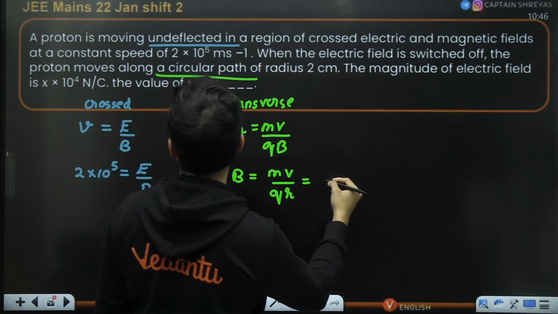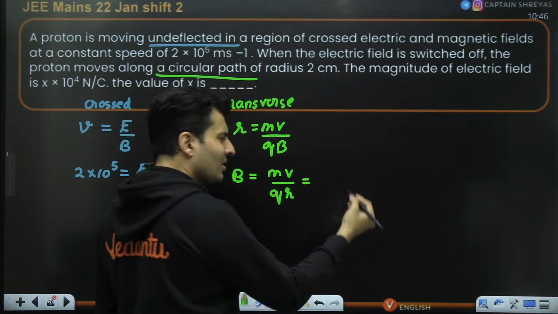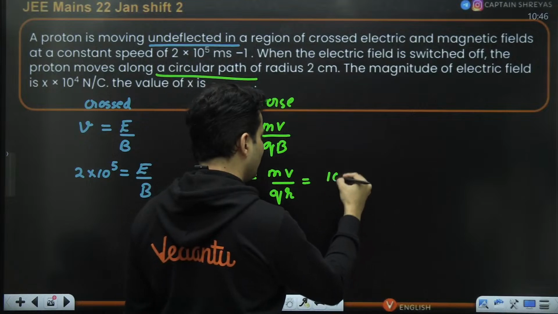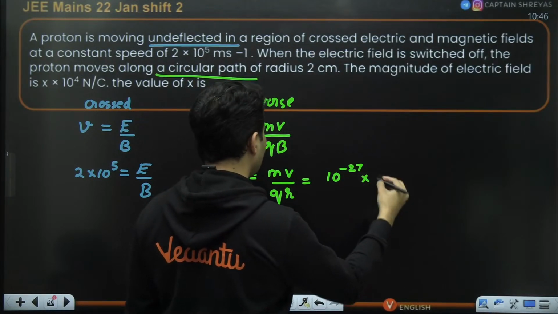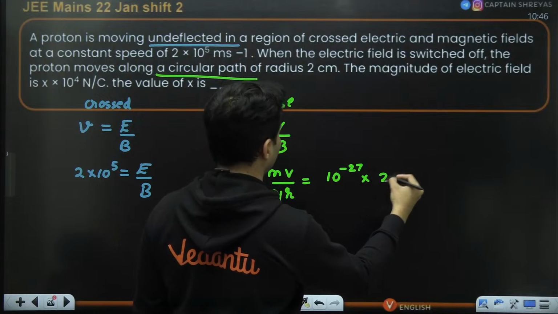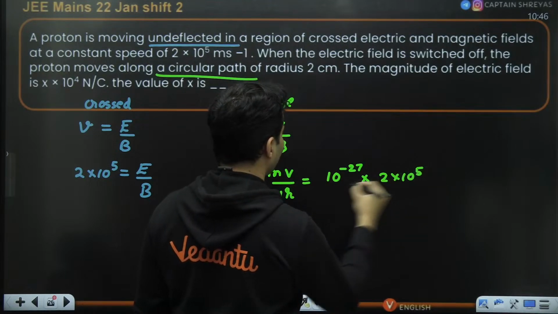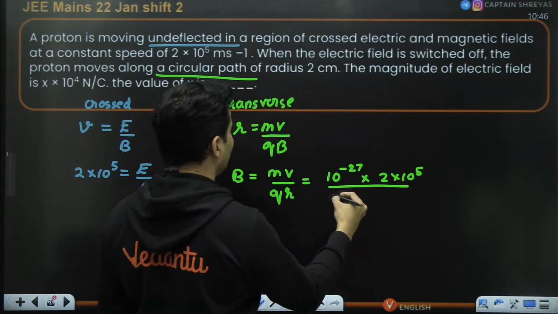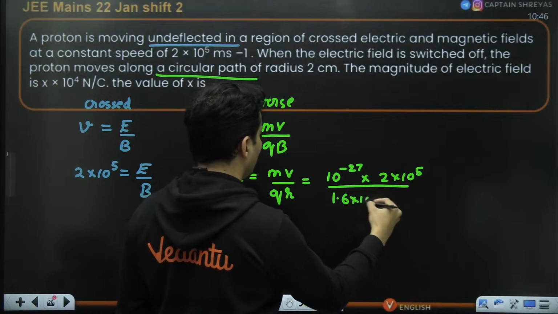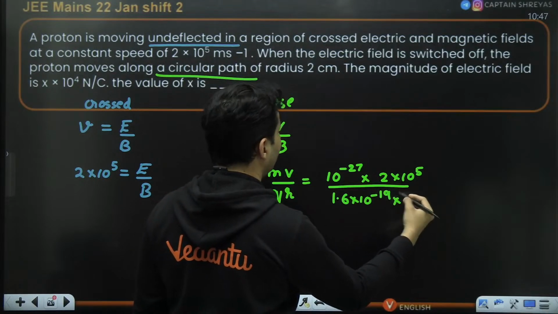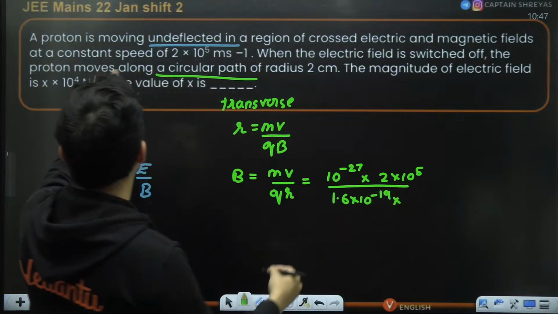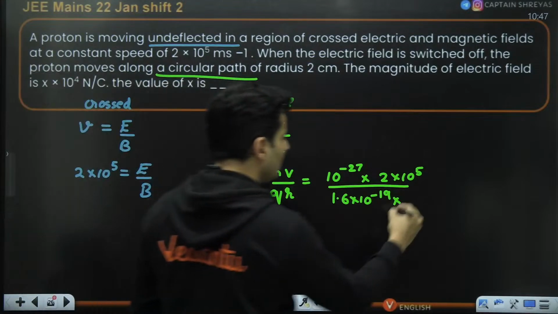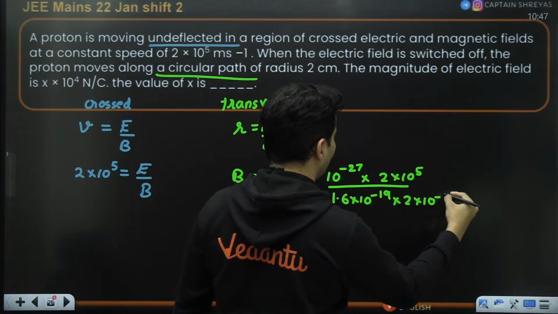So mass of, what is it? It's a proton. So proton approximately has a mass of 10 to the power minus 27 kg. Velocity is already given. How much is it? 2 into 10 to the power 5. And the whole thing divided by charge, which is 1.6 into 10 to the power minus 19. And the radius is given: 2 centimeter. So 2 into 10 to the power minus 2.